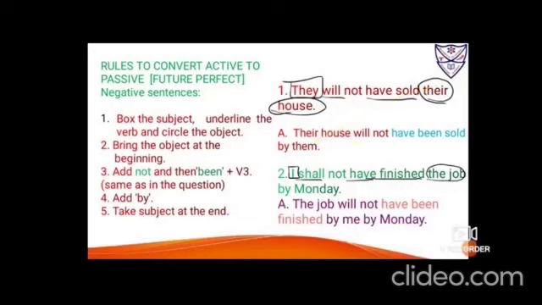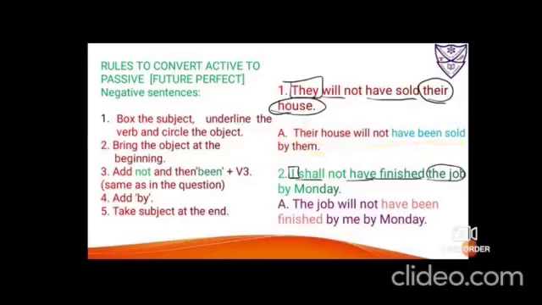But it is a negative word, so I told you it will come immediately beside the helping verb, that is will. So it is will not. Then use have, additional word be and been, verb in its same form sold, then add by and take the subject at the end, so they changes to them. So it becomes their house will not have been sold by them.